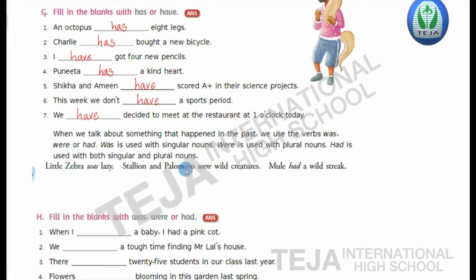Whereas Stalin and Palomino were plural forms, so the word were is used when we talk in the past tense. And mule had a wild streak. The word had is used for both singular nouns as well as plural nouns.